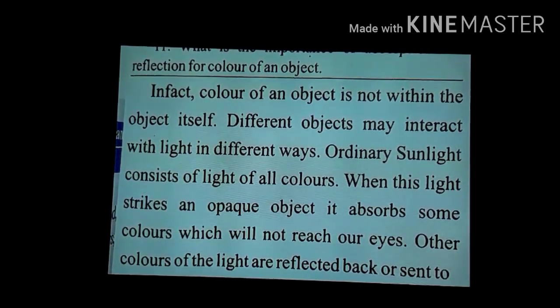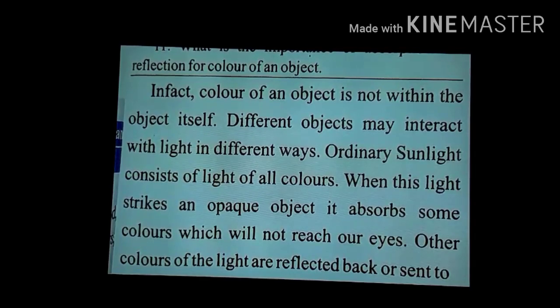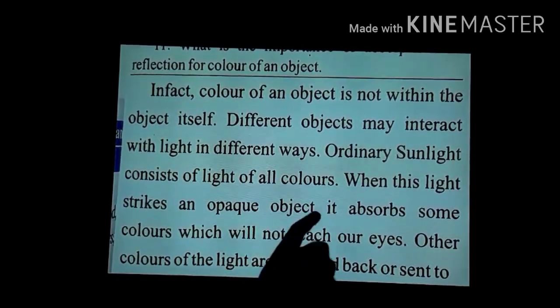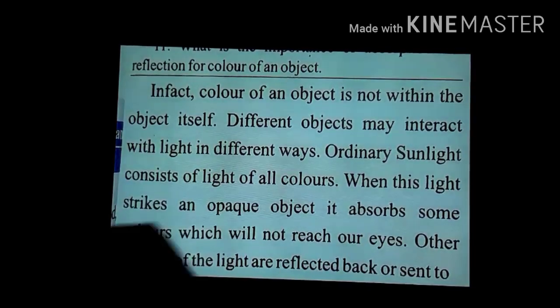7 colors, and when all these 7 colors reach our eyes, the human mind cannot perceive them separately, so the color of the light appears to be white. That is why ordinary sunlight consists of light of all colors. When this light strikes an opaque object, the object absorbs some colors. Meaning, when the light with these 7 colors strikes an opaque object, the object absorbs some colors which will not reach our eyes.